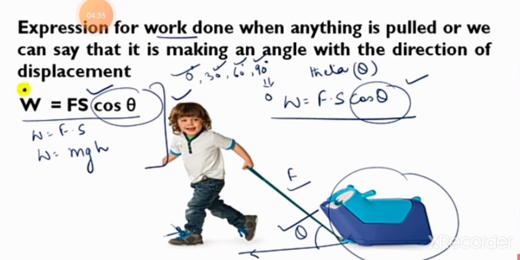Expression for work done when the force is making an angle with the direction of displacement: work done equals force into displacement into cos theta. Okay, this theta can be 0 degree, 30 degree, 60 degree or 90 degree.